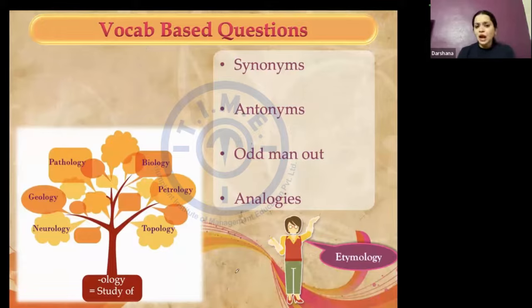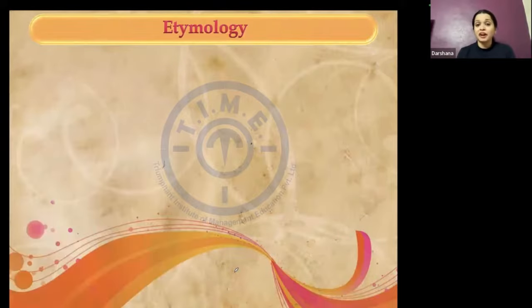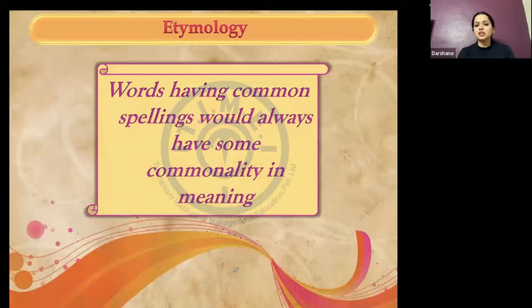So how do I go about defining it? When I say etymology, it is nothing but words having common spellings, which would always lead to some commonality in their meanings. And that is essentially how one would define etymology.